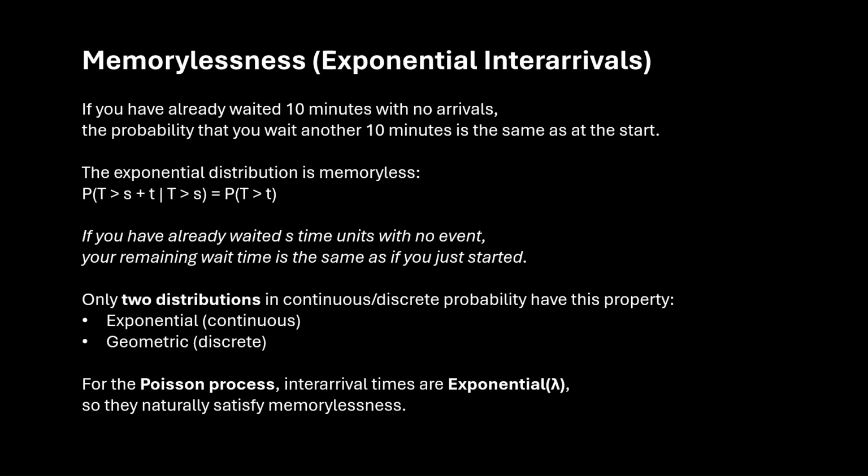One of the properties of the exponential distribution is the memorylessness property, which says that, considering the example of waiting for a bus at a bus station, if you have already waited for s time units with no arrival of a bus, your remaining wait time till the next bus is the same as if you had just started. Mathematically, this is written by this expression over here: the probability that T is greater than s plus t, given that T is greater than s, is equal to the probability that T is greater than t.